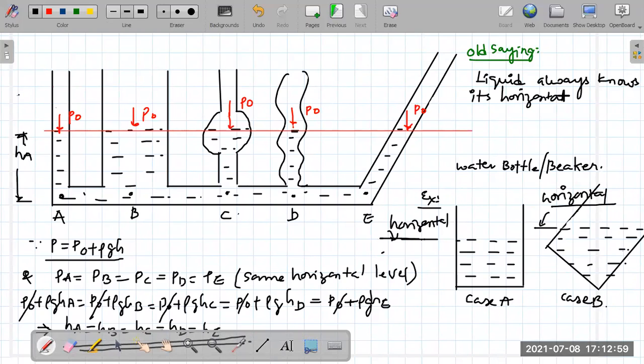That means irrespective of the shape you put it inside, it will always know its horizontal level and take it. Is that okay? Have all of you understood it?